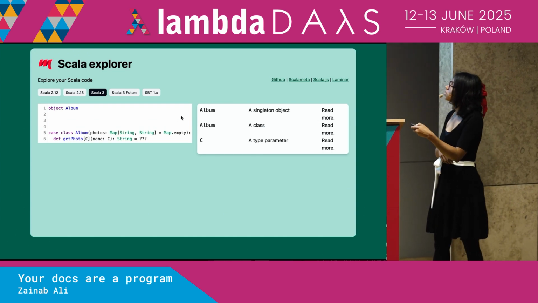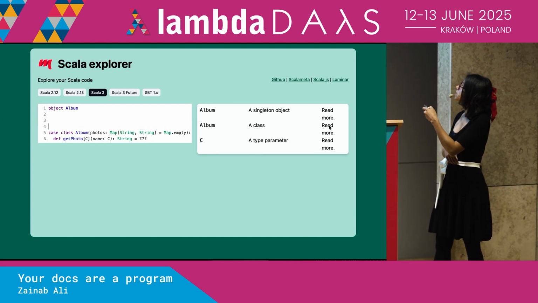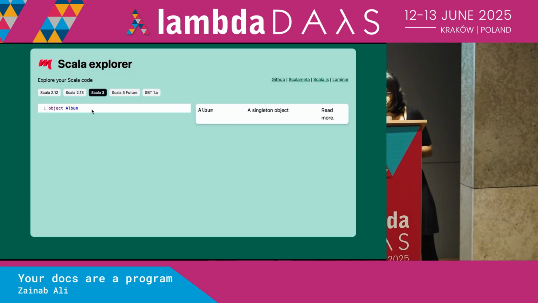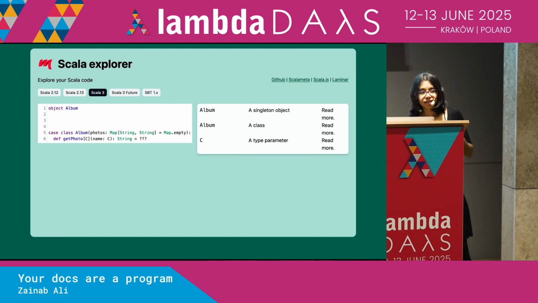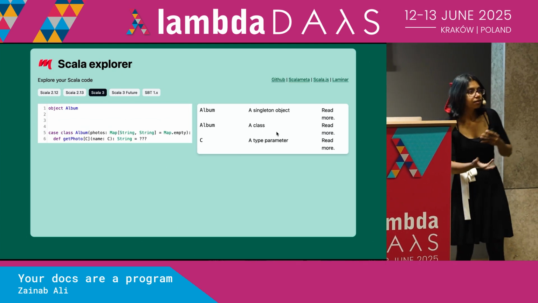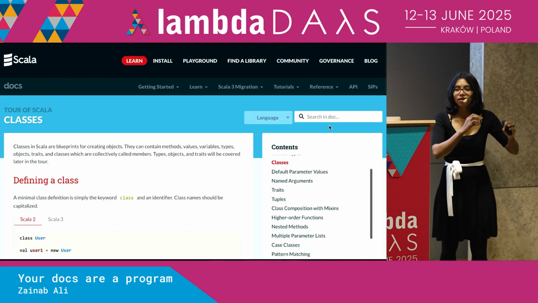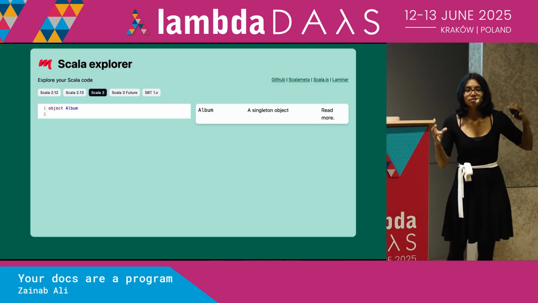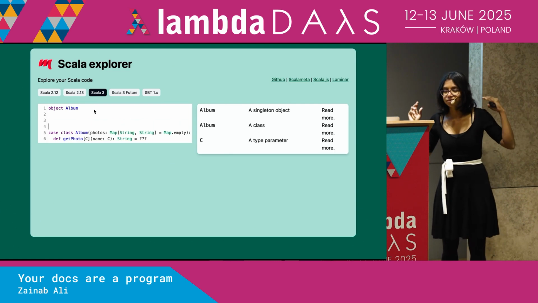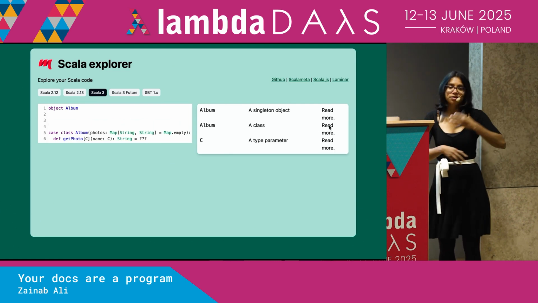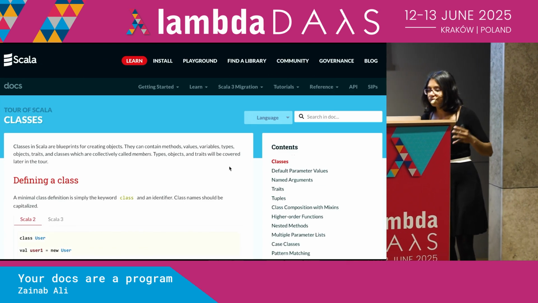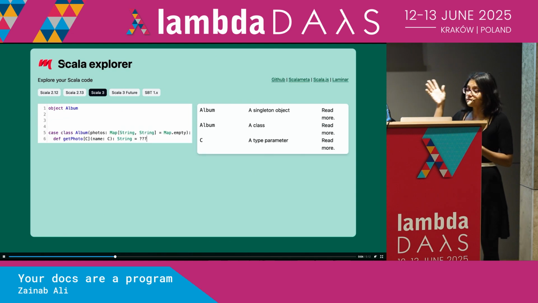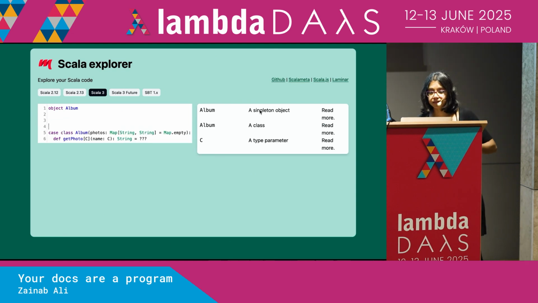So for instance, let's say you don't know what a class is, right? Or you don't know what a singleton object is. You can go and you can click on these links and you can go to the documentation of what those things are. And that's really nice because for some of these languages that we work in, a lot of the stuff is based on very esoteric symbols, right? Or it's very contextual, right? So you can't really easily just take some code and paste it into Google, get an answer on Stack Overflow, ask an LLM, right? You often won't get the right answers. But in this way, we're actually producing a tree structure, and that's the thing that we're using.